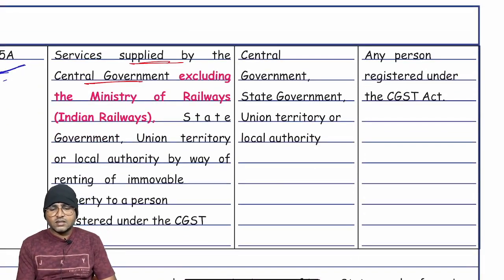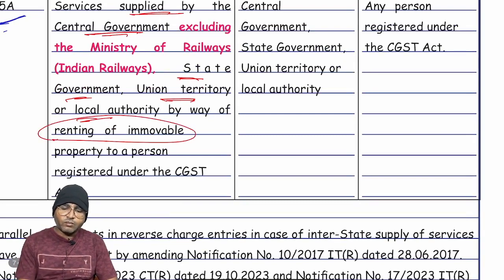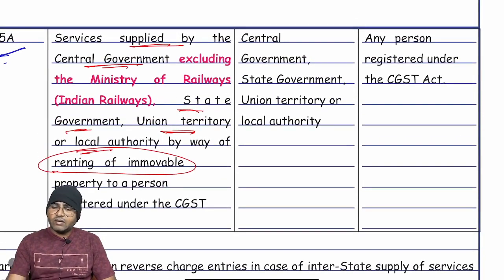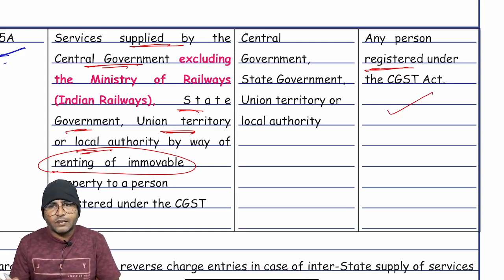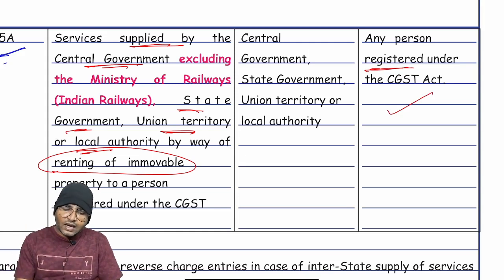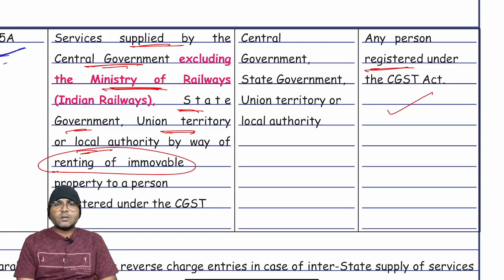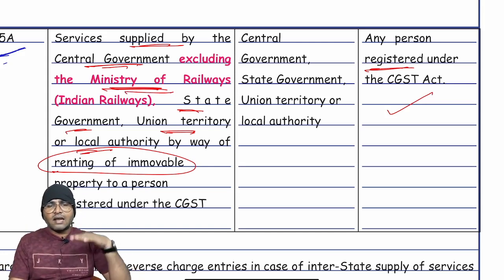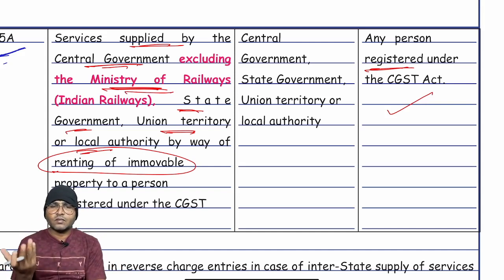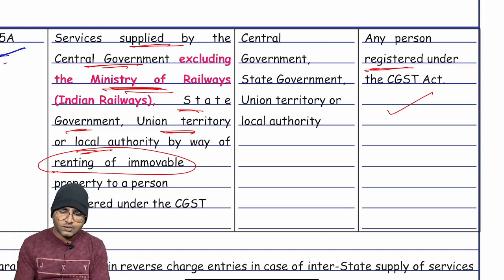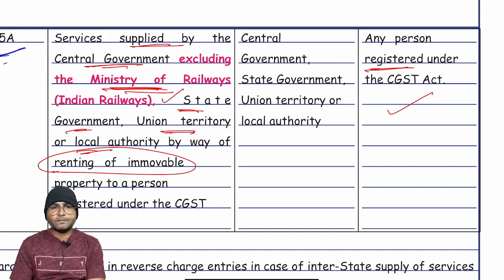services supplied by the central government, state government, union territory or local authority, and the nature of service is renting of immovable property. What will happen? If the recipient is a registered person, reverse charge mechanism is applicable, and the recipient is liable for payment of GST. Suppose the Ministry of Railway is making available track on rental basis to registered persons, or the railway department is making available its property on rental basis to business people, reverse charge mechanism is not applicable. See here, that is entry number 5A.